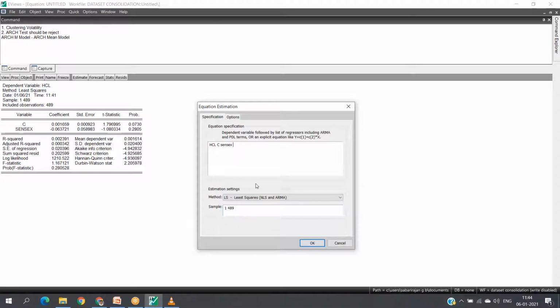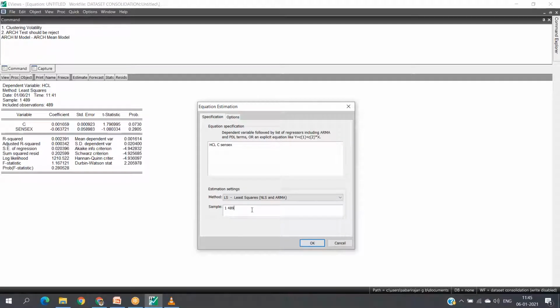I am repeating one more time. The equation formation, whatever you took earlier, the same thing you can give as the dependent variable, that is HCL. If you want to make a change, you can change. Instead of HCL, you can go for Infosys or some other observation, where you are measuring the impact of changes in the volatility of Sensex. There are the same number of observations, 1 to 49.